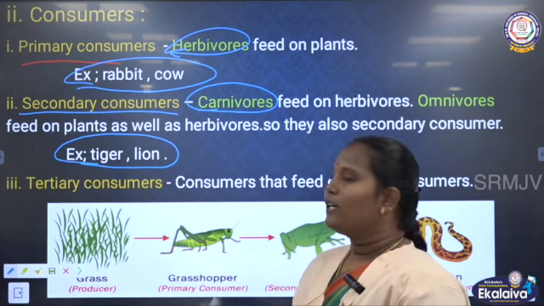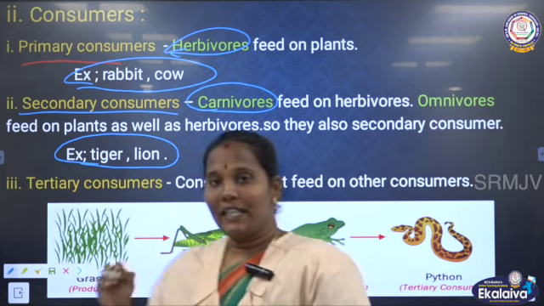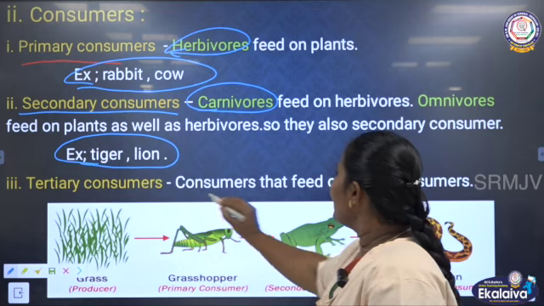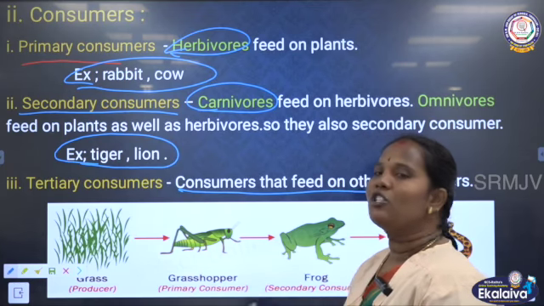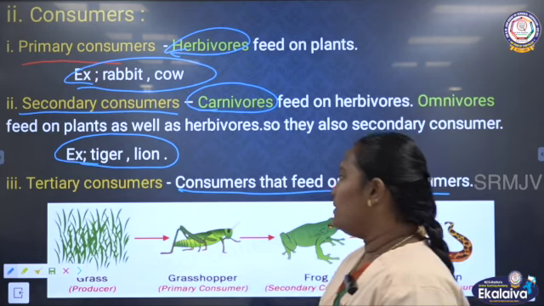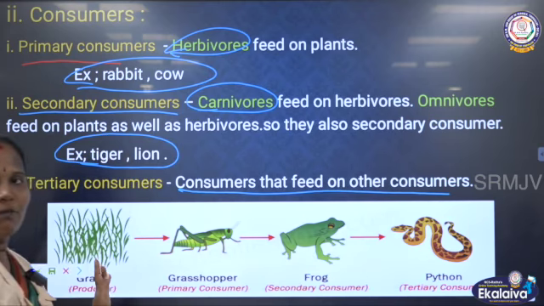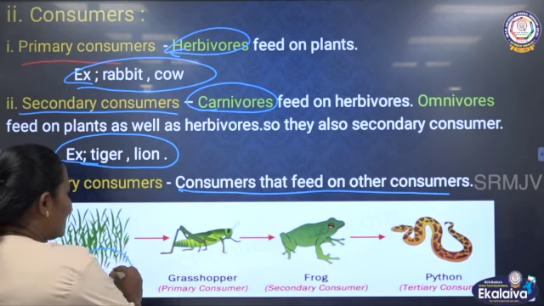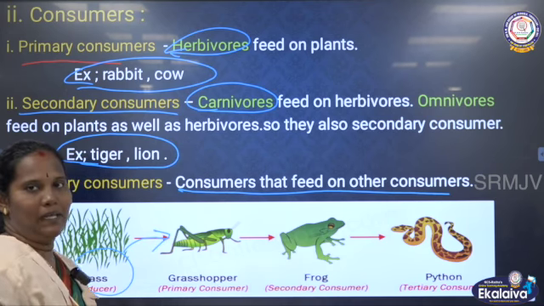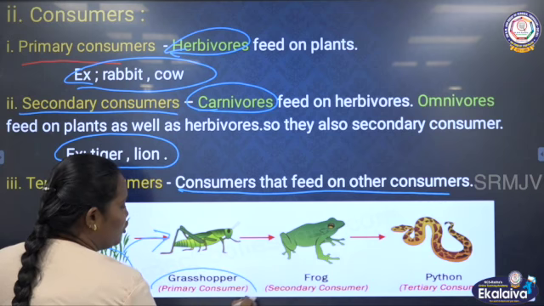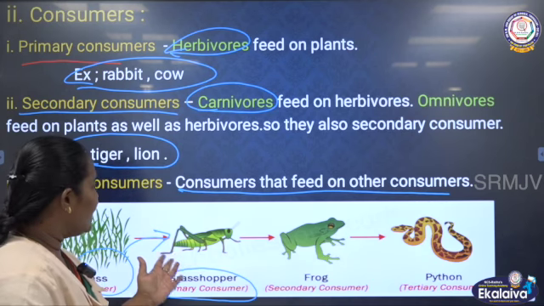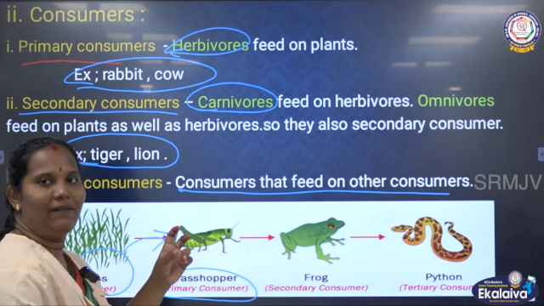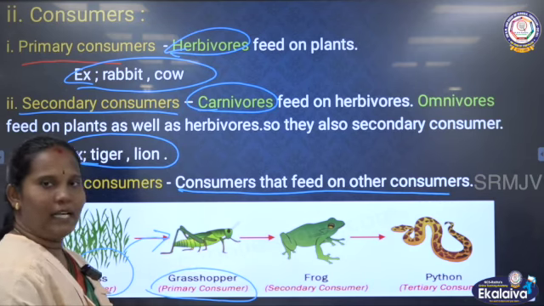Next one is the tertiary consumers. What are tertiary consumers? They are consumers that feed on other consumers. So, consumers like this are tertiary consumers. For example, we can see here grass. Grass means plants. So, plants are the producers. This grass is eaten by some animals. They are primary consumers. Here we can see the grasshoppers. Grasshoppers directly eat the body parts of the plant, like leaf, stem. So, they are primary consumers.